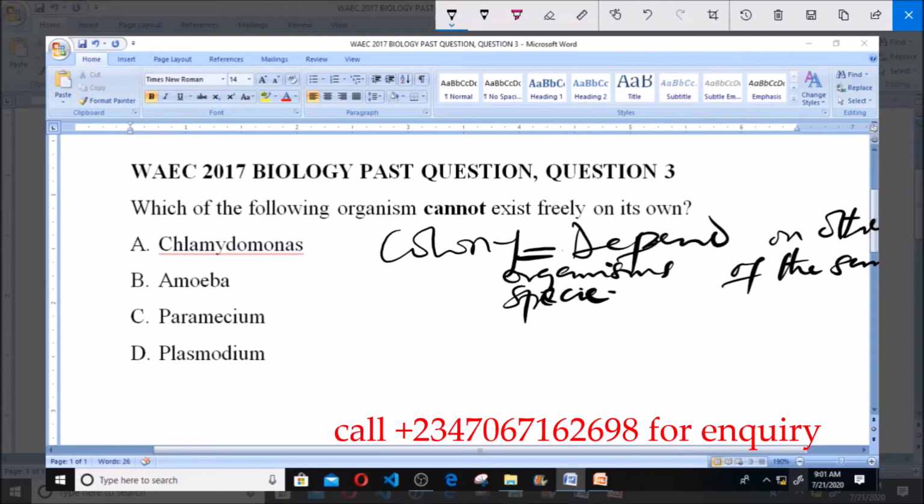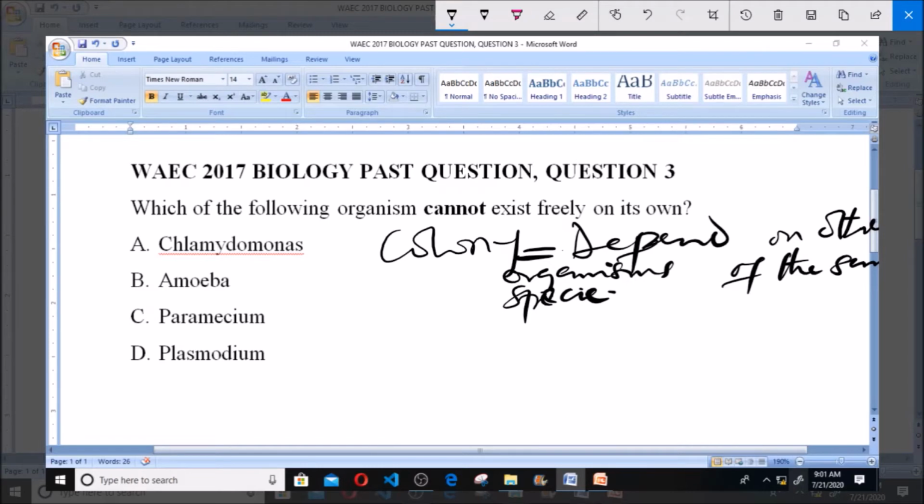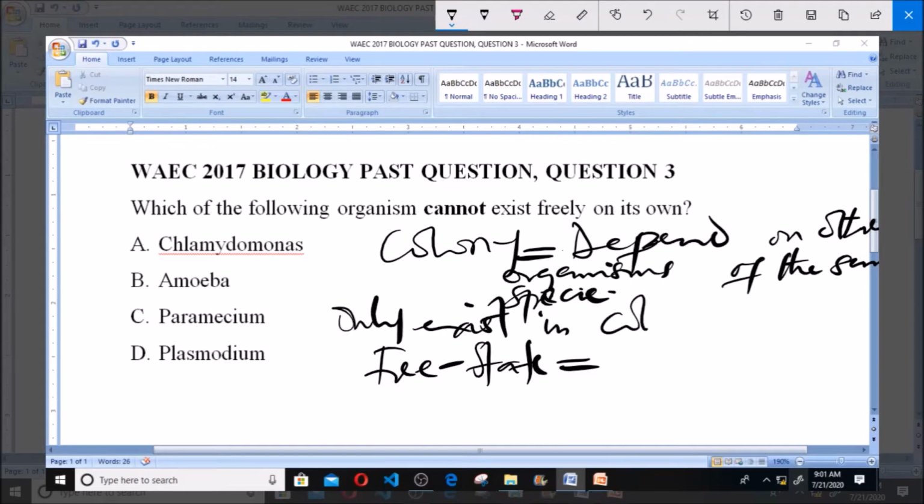So these kind of organisms are said to exist in colony, while organisms that can exist on their own, that do not need other organisms of the same species, are said to exist in free state or exist freely. Now the question is asking us for the organism that cannot exist freely on its own, meaning the organism that can only exist in colony, and I just explained what a colony is.